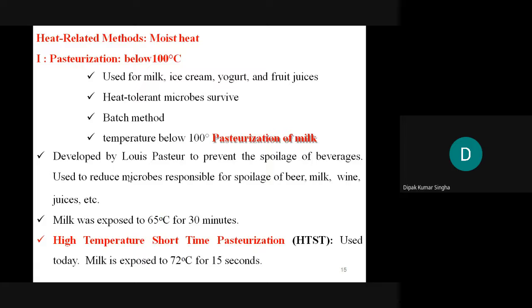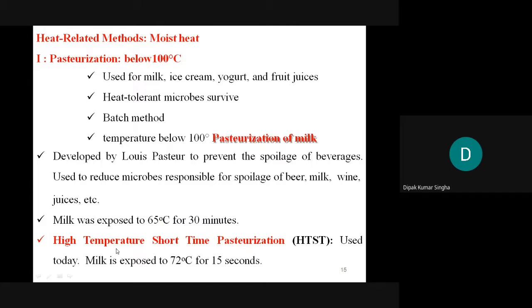That's why it is sterilized below 100 degrees centigrade. Milk is exposed to 65 degrees centigrade for 30 minutes. So be careful which temperature is for milk, which for beer, which for wine, which for juice. This process is known as pasteurization. Clear? There is also a high temperature, short time method; you can remember it in your books also. 65 degrees for 30 minutes, be careful.